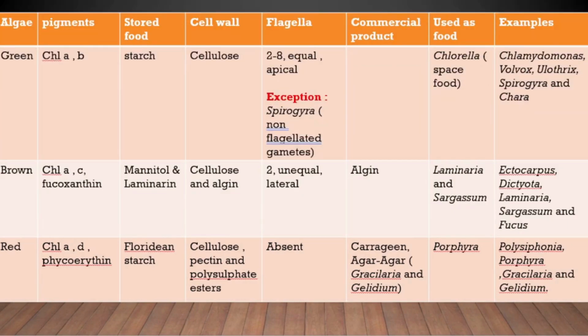Before proceeding with the questions, just go through this table. I've summarized all the important points and keywords regarding algae in this table. If you remember this table very well, you'll be able to solve all the questions from the algae portion. This table is very important. It contains all the important points, so do remember this table. And now let's discuss the questions one by one in detail.